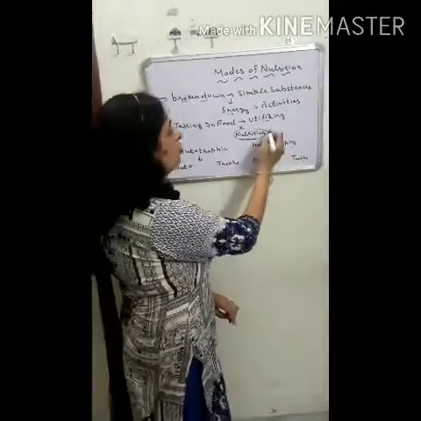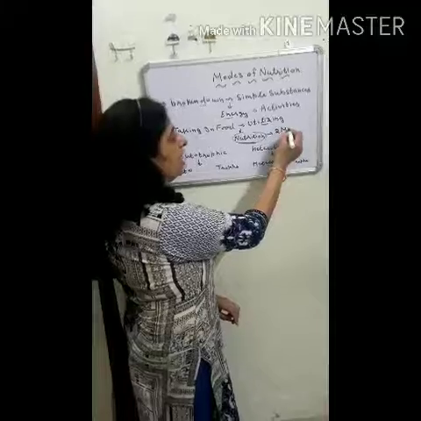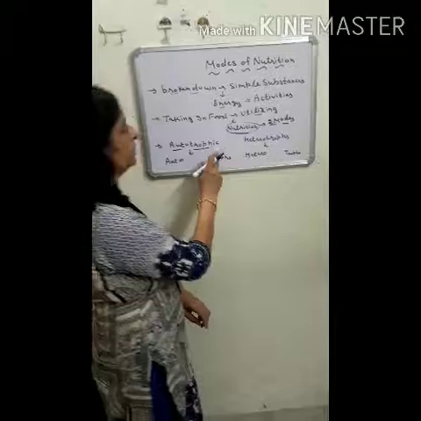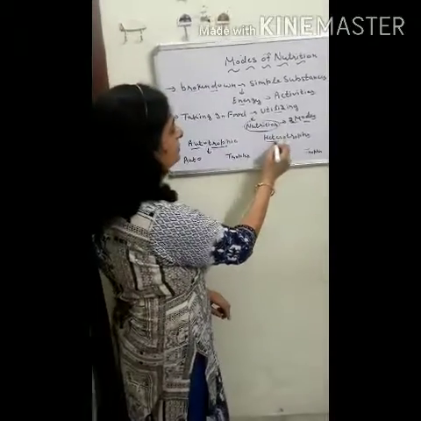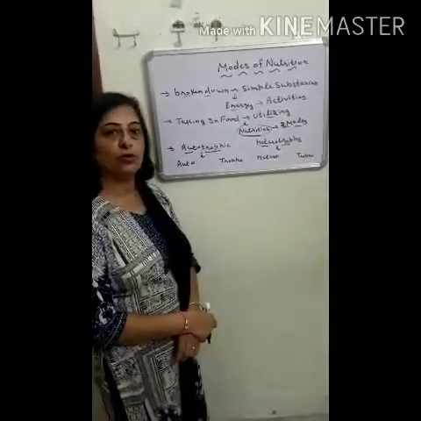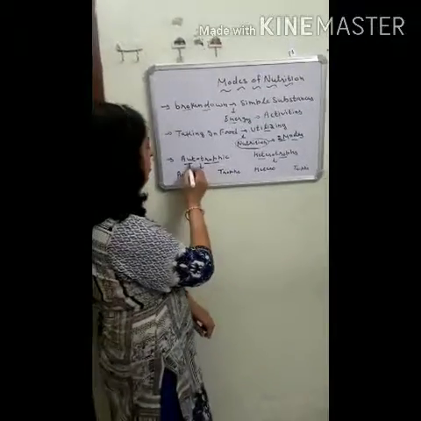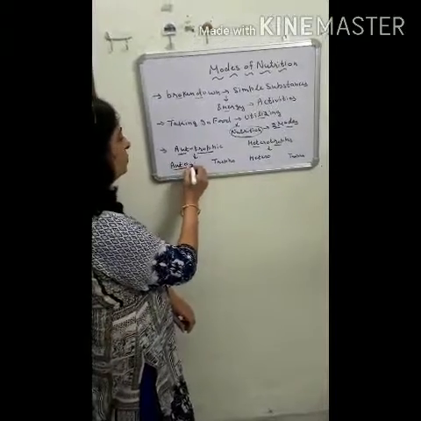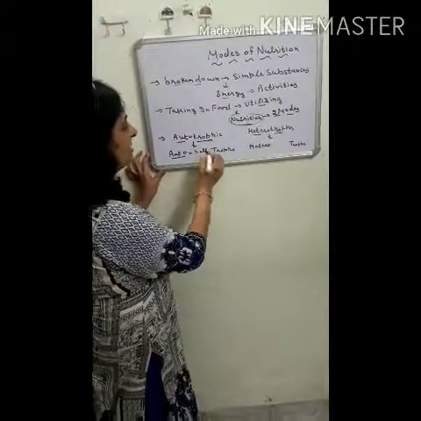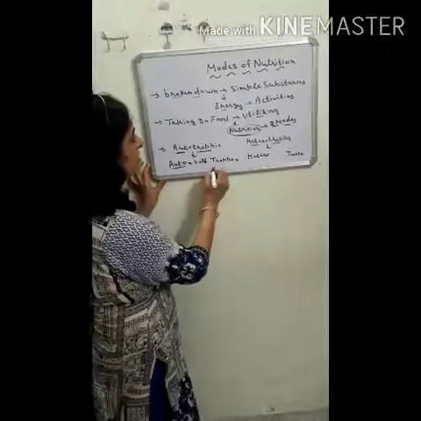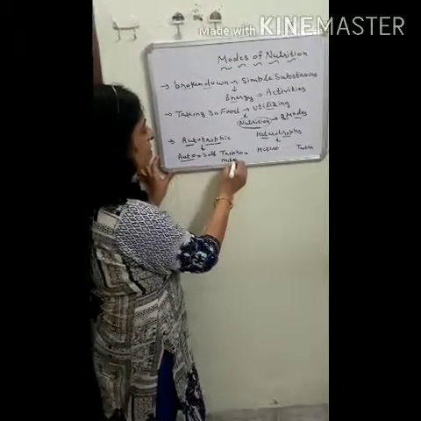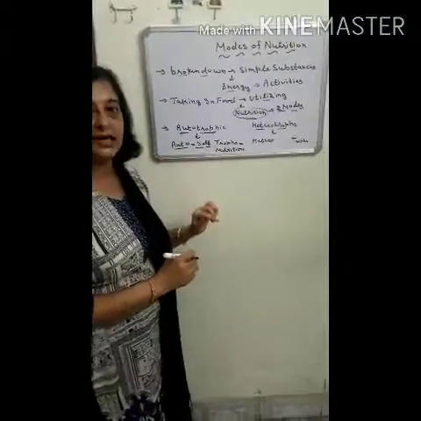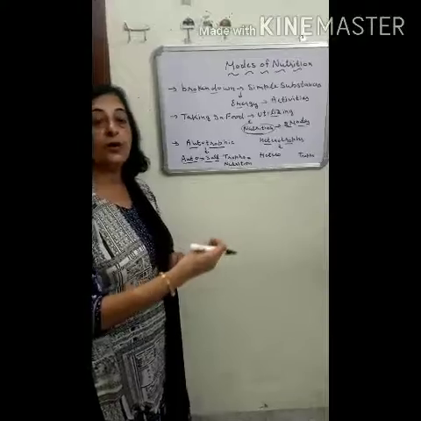There are two modes of nutrition. First is the autotrophic mode of nutrition and the next one is the heterotrophic mode of nutrition. So autotrophic mode of nutrition: auto means self, and troph means nutrition.